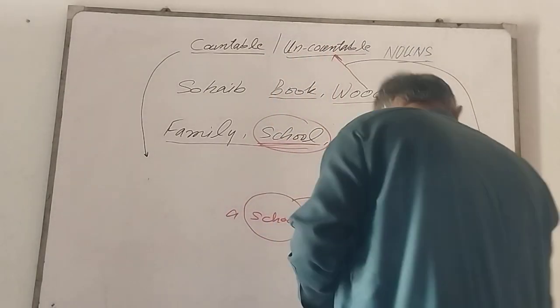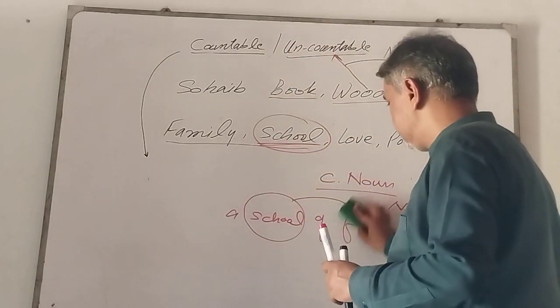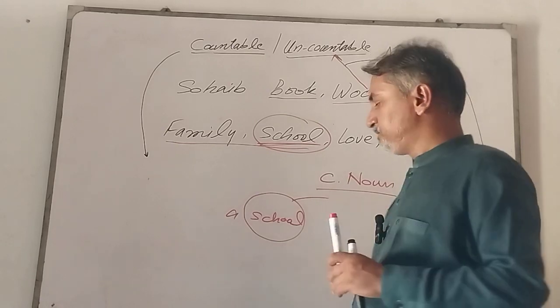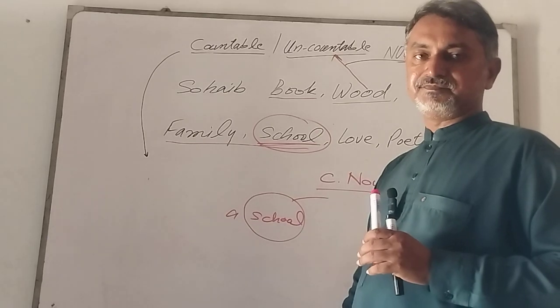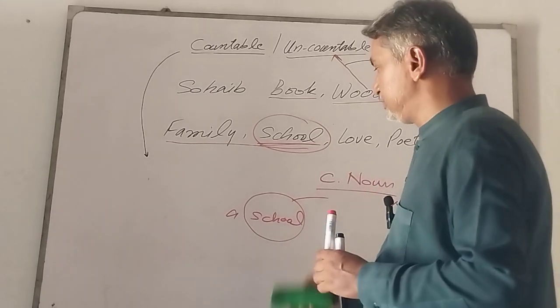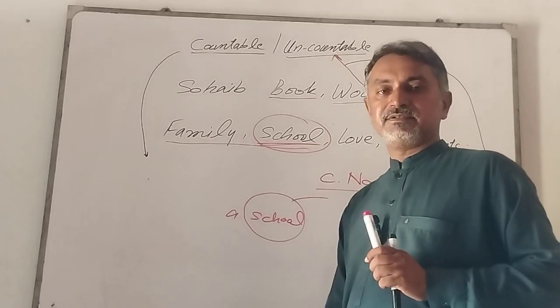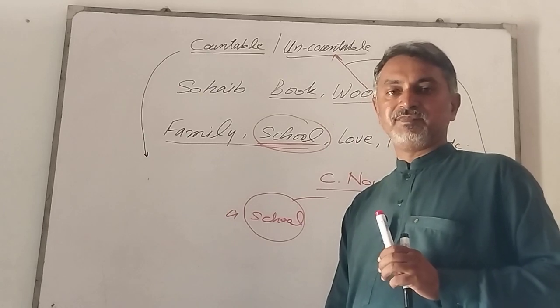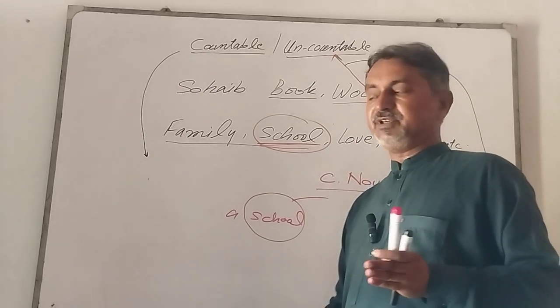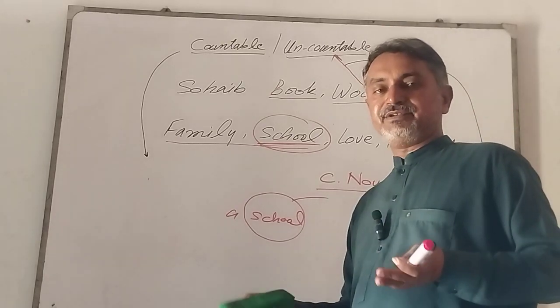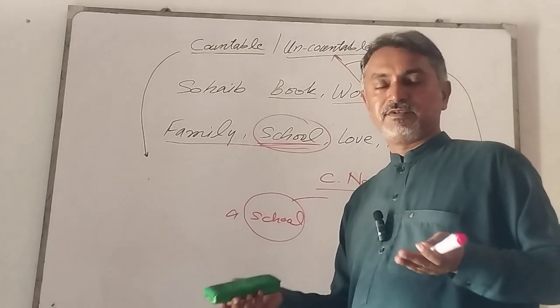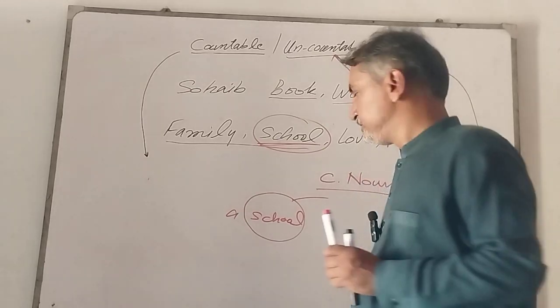If we don't write fish here, it is complicated. It can be understood as a common noun. That's the difference between a compact and non-compact categories of collective nouns.